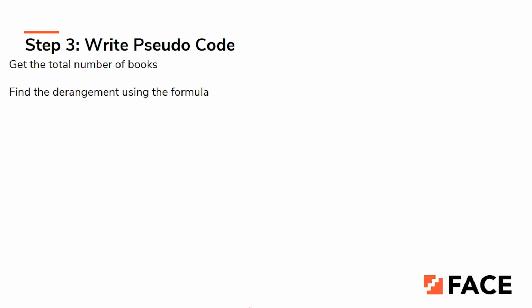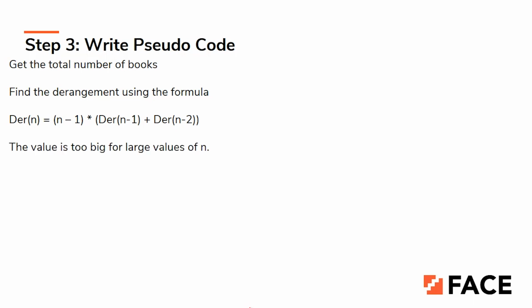Get the total number of books. Find the derangement using the formula. Derangement of n is equal to n minus 1 into derangement of n minus 1 plus derangement of n minus 2. So this is very similar to the Fibonacci thing. If you relate this to Fibonacci, instead of DER, you will make it as F. F of n minus 1 plus F of n minus 2, right?